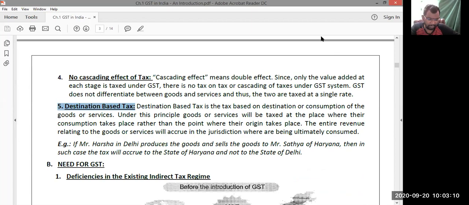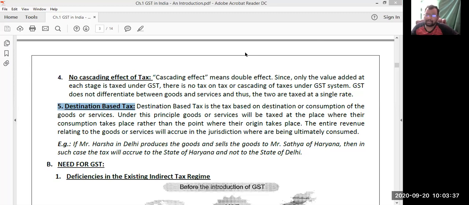Like, sir, I am a supplier from the state of Telangana, selling goods to a recipient from the state of Karnataka. Now, Telangana is the origin state, Karnataka is the destination state. In this transaction, which state government will get the GST revenues? Answer is Karnataka state government will get the revenues.